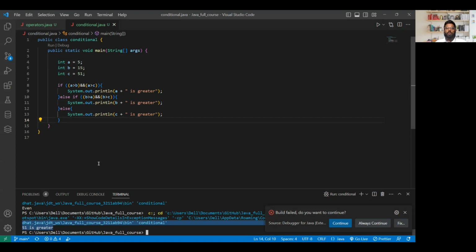Okay, clear? So that's it for today's class. We just discussed the conditional statement. In that we discussed three ways we can use conditionals, that is the if else and else if blocks, and then the ternary operator. And at last we also discussed the switch statement.